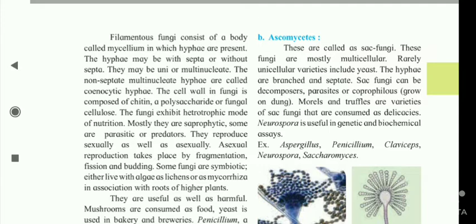Morels and truffles are varieties of sac fungi that are consumed as delicacies. Neurospora is useful in genetic and biochemical assays. Examples are Aspergillus, Penicillium, Claviceps, Neurospora, and Saccharomyces.